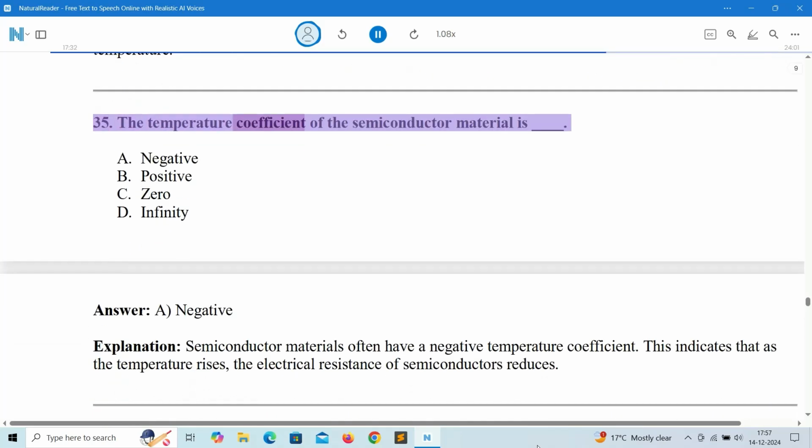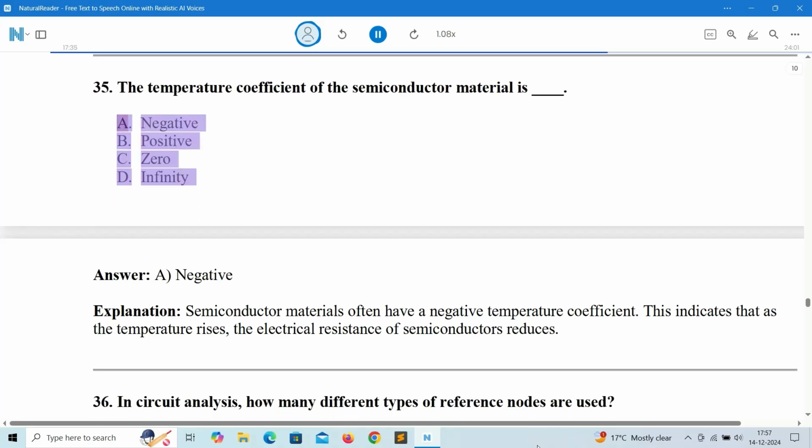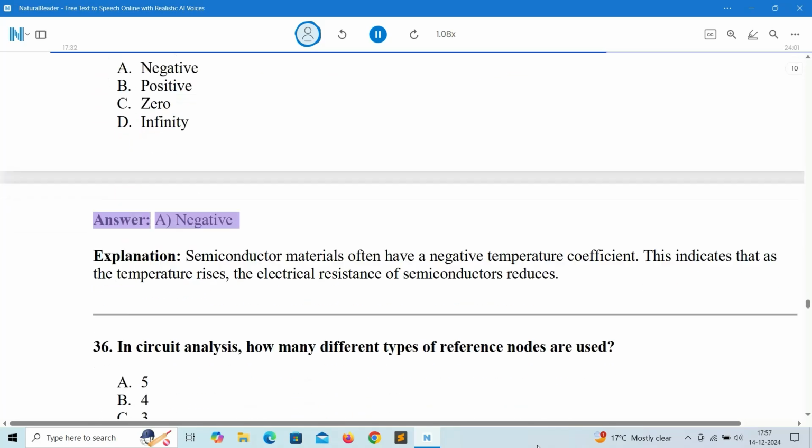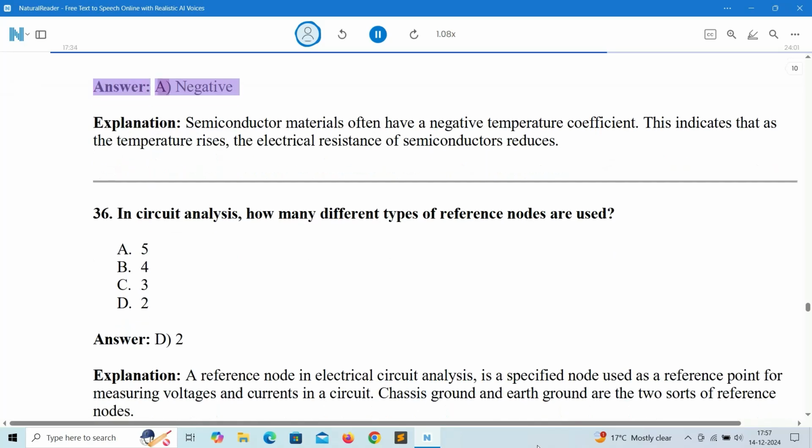35. The temperature coefficient of the semiconductor material is A. Negative. B. Positive. C. 0. D. Infinity. Answer: A. Negative.